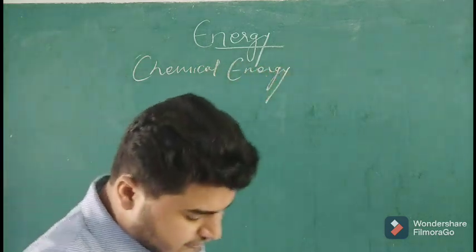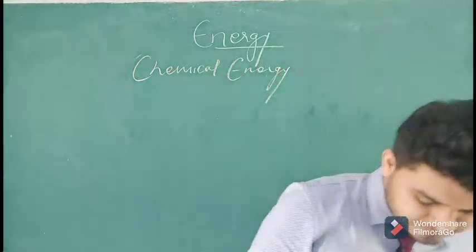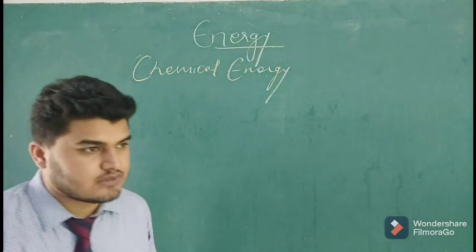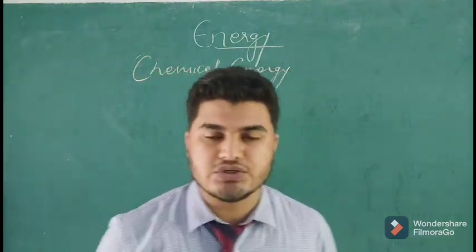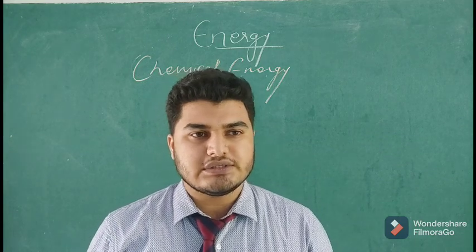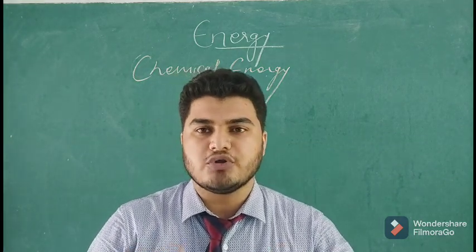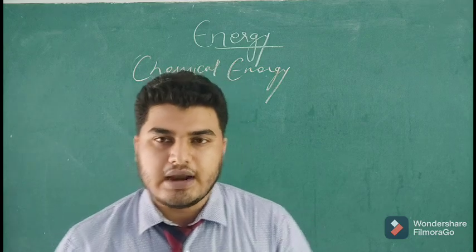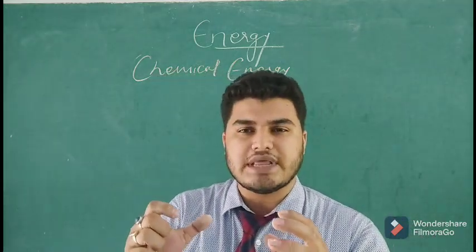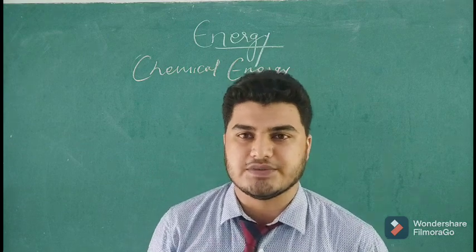So first of all, let's try to understand what chemical energy is. Every substance is made up of atoms like hydrogen, carbon, oxygen, right? These make the chemical composition of that substance, and they are stored in that substance in the form of chemical energy.